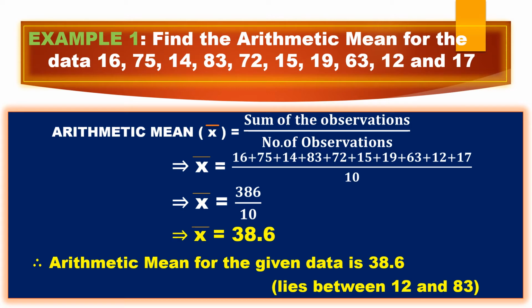In part B sometimes he will ask which central tendency lies between the lowest and greatest values of the observations. Then you should pick arithmetic mean. Clear? So let us go to the next example.